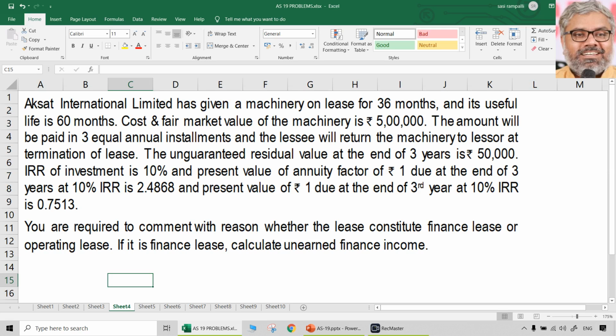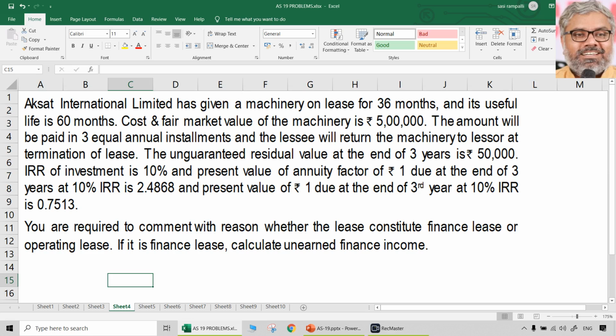Present value of annuity factor already given of 1 rupee due at the end of 3 years at the rate of 10% IRR is 2.4868, and present value of 1 rupee due at the end of 3rd year is 0.7513. So when the annuity factor and present value factor at the end of the 3rd year are already given, directly we can use them. What is required from us? We are required to calculate and comment with reason whether the lease constitutes a finance lease or operating lease. If it is a finance lease, calculate unearned finance income.